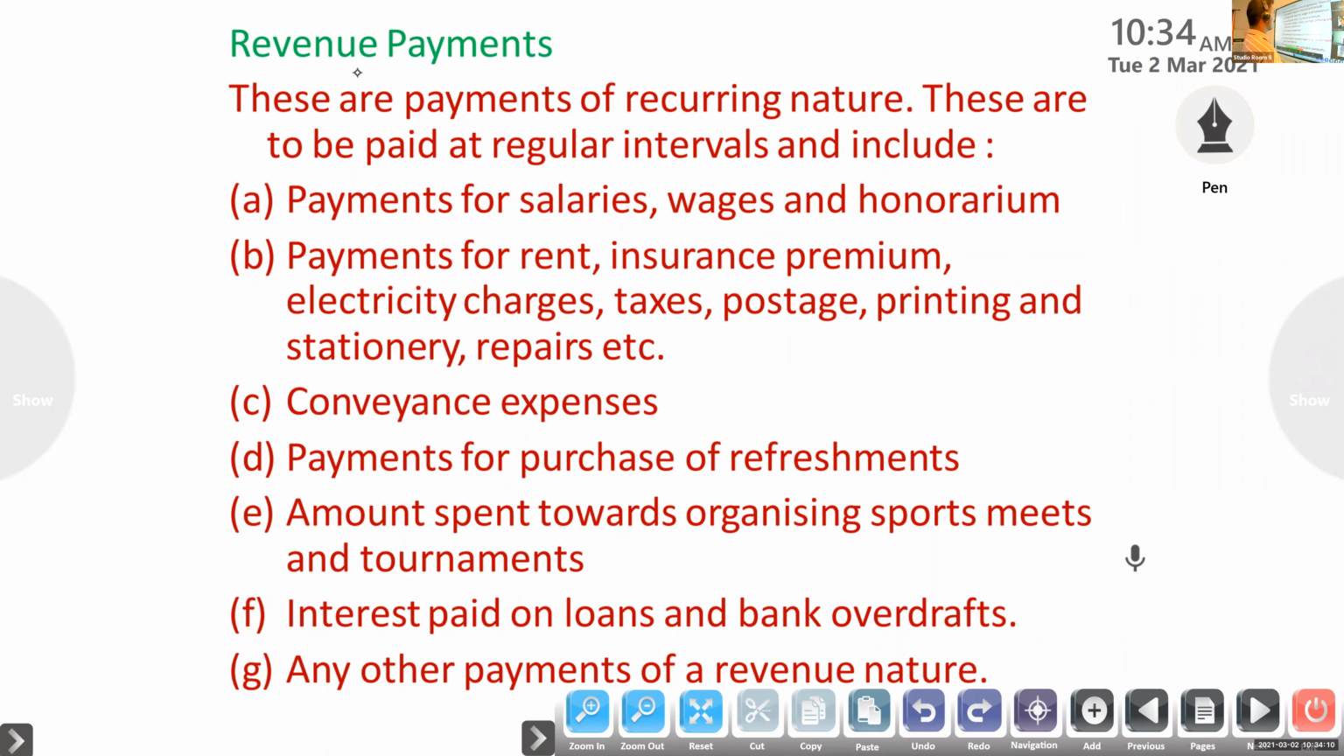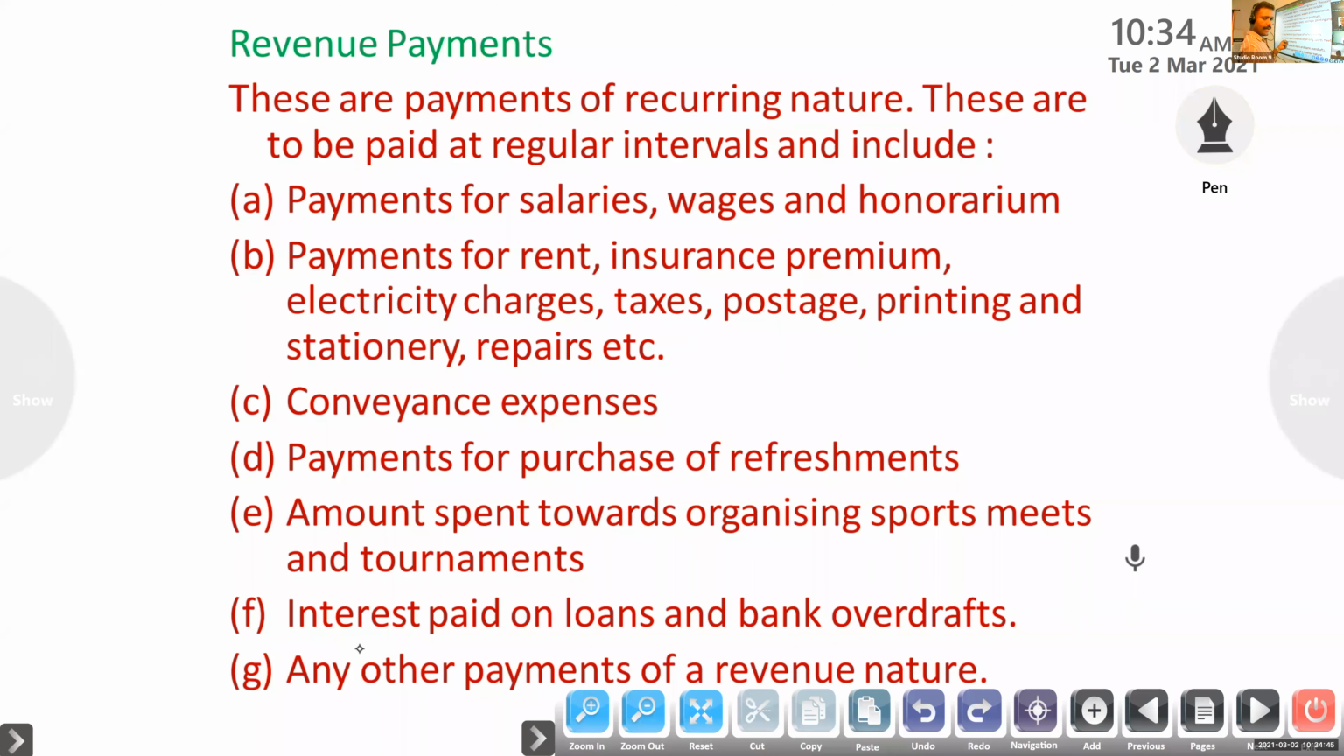Examples, just like profit and loss debited items: salary, wages, honorarium, rent, insurance premium, electricity charges, tax, postage, printing and stationery, repairs, conveyance expense, purchase of snacks, refreshments, amount spent towards organizing sports meets, tournaments, interest paid on loans. Okay, these are of revenue nature. Clear? Profit and loss account. But sale of refreshments is a revenue receipt only.